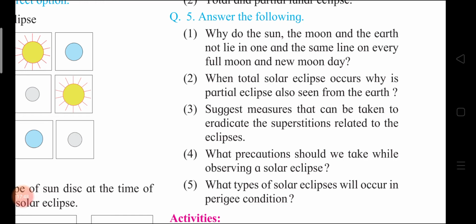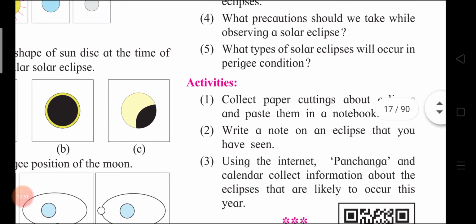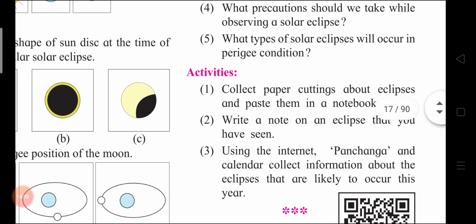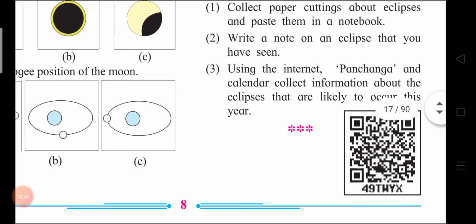Here our lesson gets over. Children, this lesson is very interesting. I want you all to research it. Now see the activities they have given here. Collect paper cuttings about eclipses and paste them in a notebook. Then write a note on an eclipse that you have seen. Then using the internet, panchang and calendar, collect information about the eclipses that are likely to occur this year, because they mention in the panchang or in the calendar when the eclipses come.